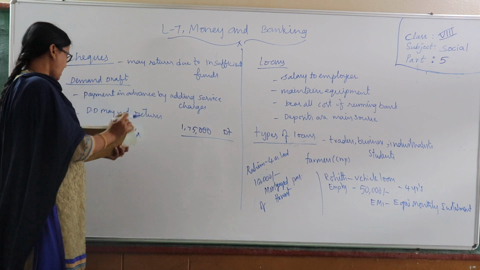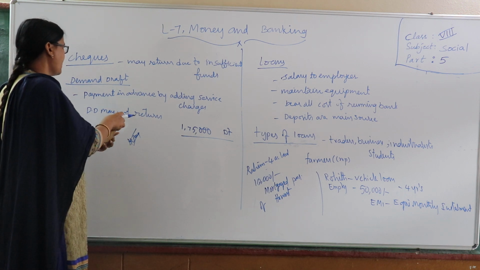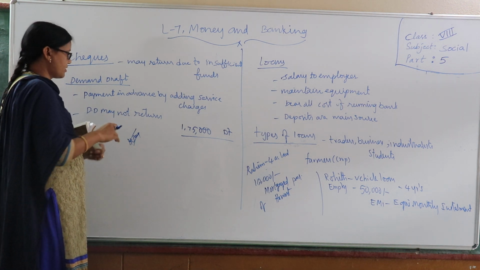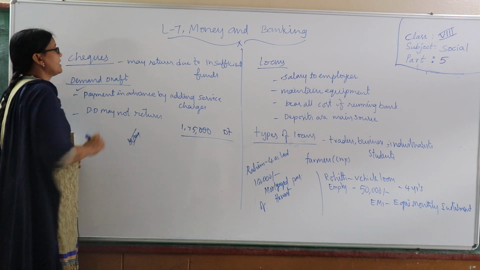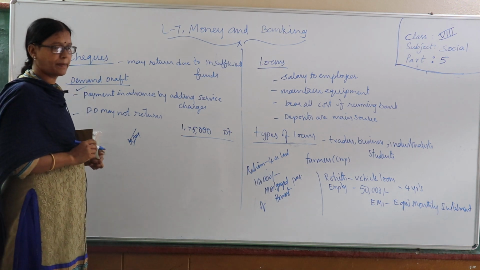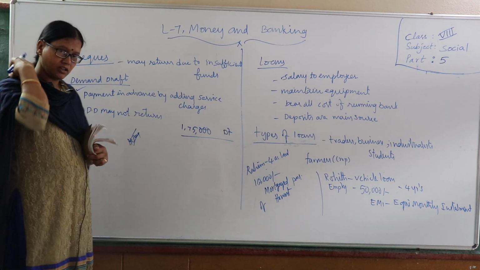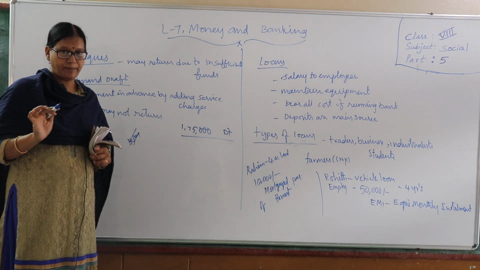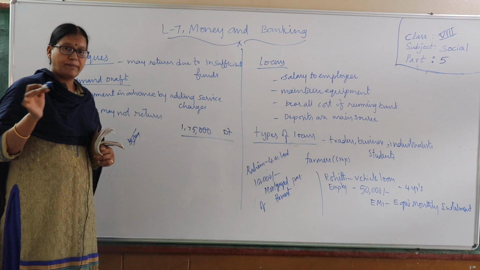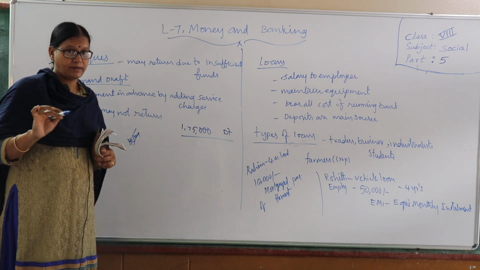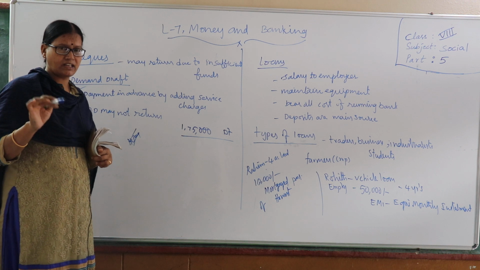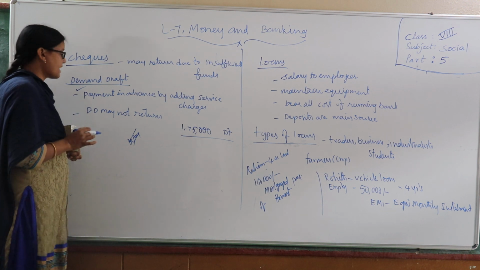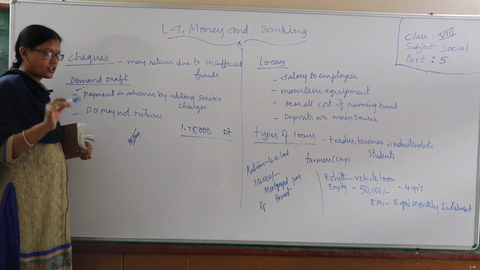That is a check. And what is a demand draft? The short form is DD, demand draft. A demand draft is a payment in advance by adding service charges. What kind of payments are done through a demand draft? For example, if you have to pay for an application form, admission, or examination fees, any kind of fee payments, we have to go to the bank and pay the amount there. The bankers will give one demand draft. That is also just like a check.